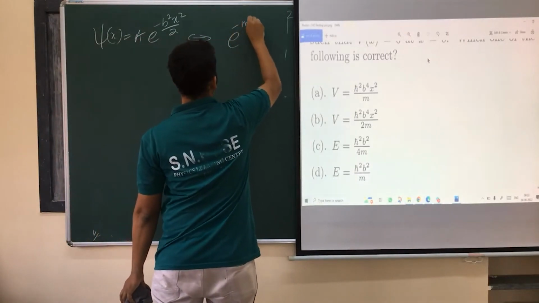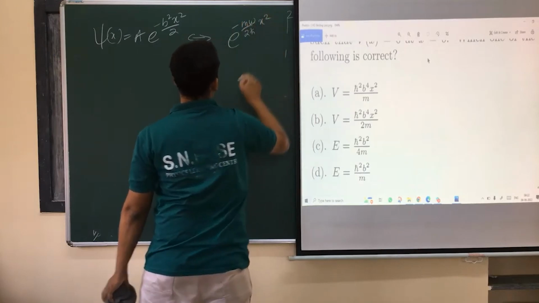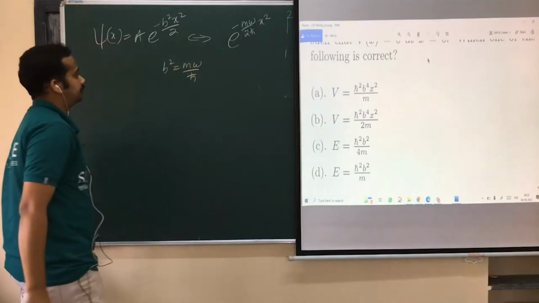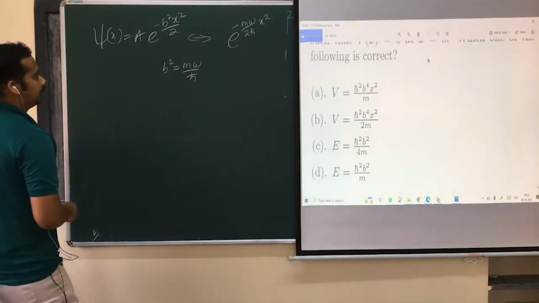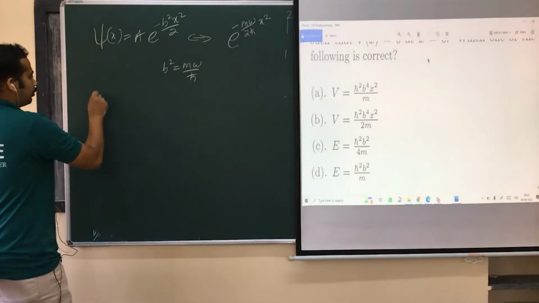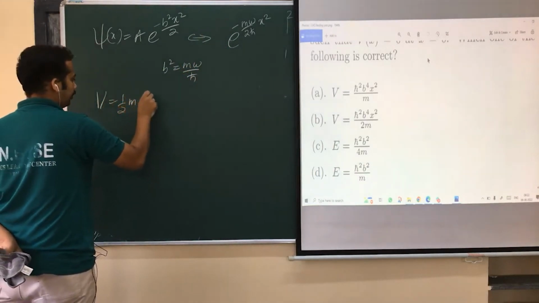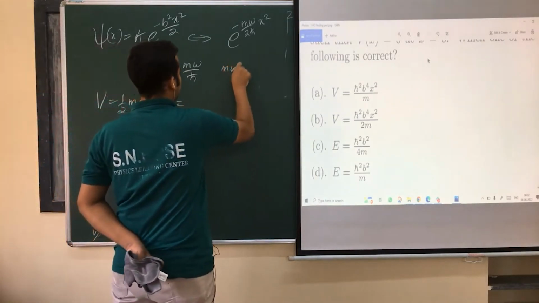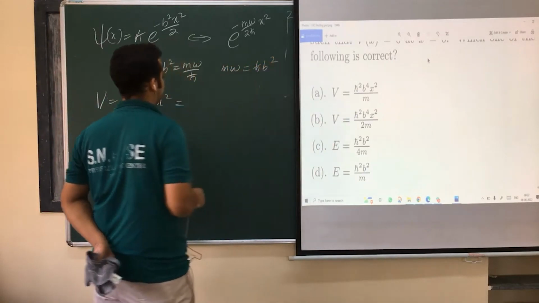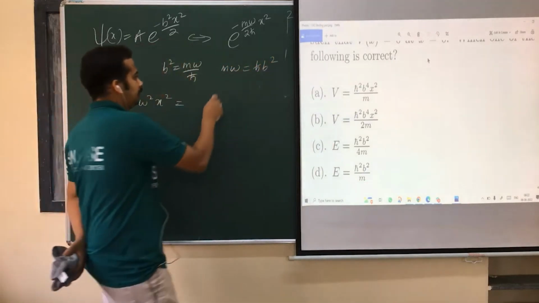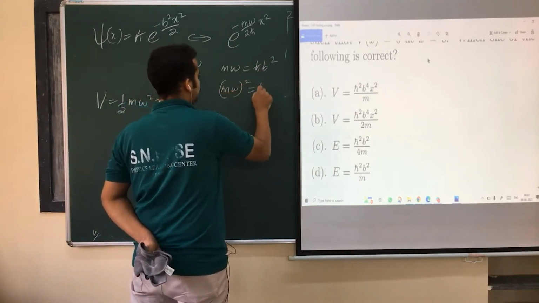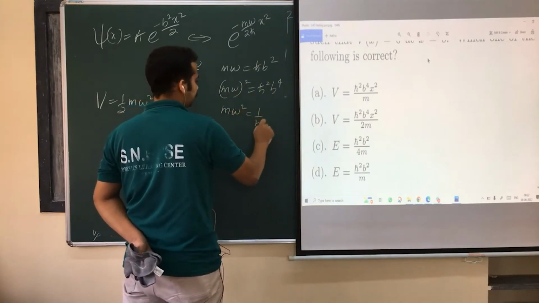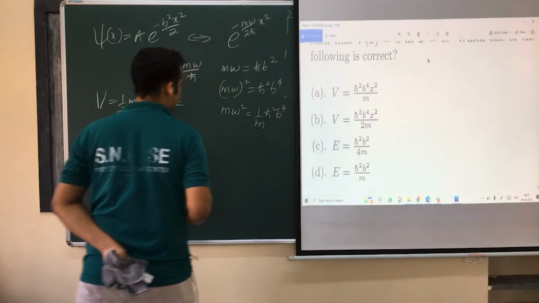e power minus m omega by 2 h bar x square. Then b square is nothing but m omega by h bar. So for this kind of ground state, what is the potential? V is equal to half m omega square into x square, isn't it? m omega is equal to h bar b square, isn't it? m omega square is equal to h bar square b power 4 over m. Am I right?